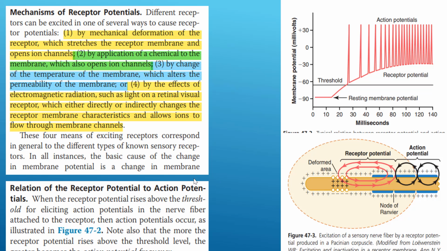So that's about receptor potential and its relationship with action potential. The stronger the receptor potential, the more frequent the action potentials. And remember, receptor potentials are graded, while action potentials follow the rule of all or none. And that's why we can differentiate between intensities of stimuli.